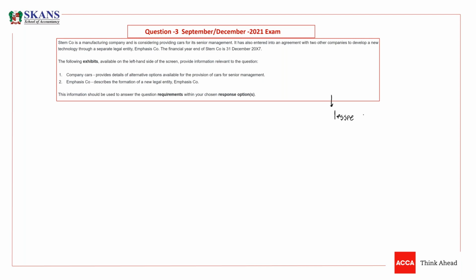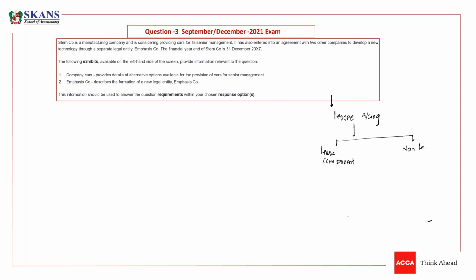Lessee accounting: when you're doing lessee accounting, you will see that in a contract there is a certain lease component, a lease contract, and there would be another non-lease component as well.